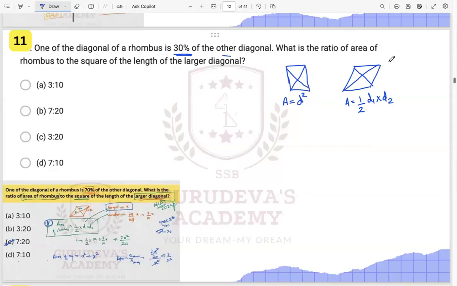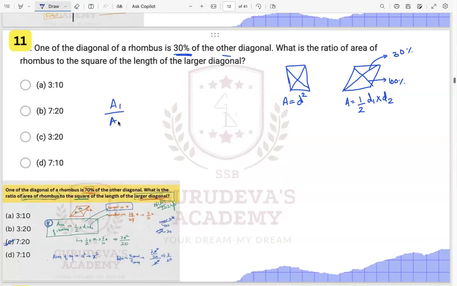This is 30% of the other diagonal. If this is our 100%, this is 30%. We have a1 upon a2.